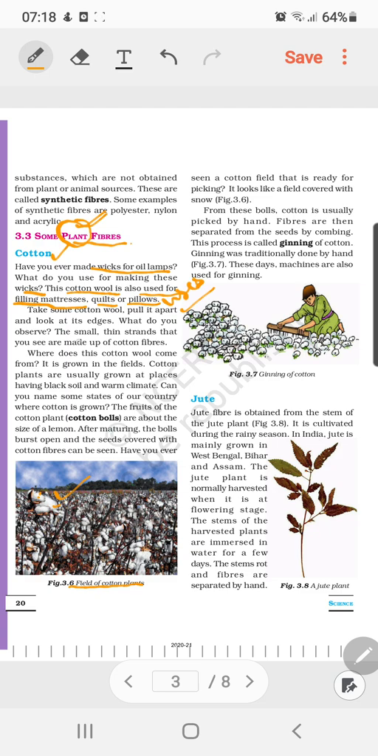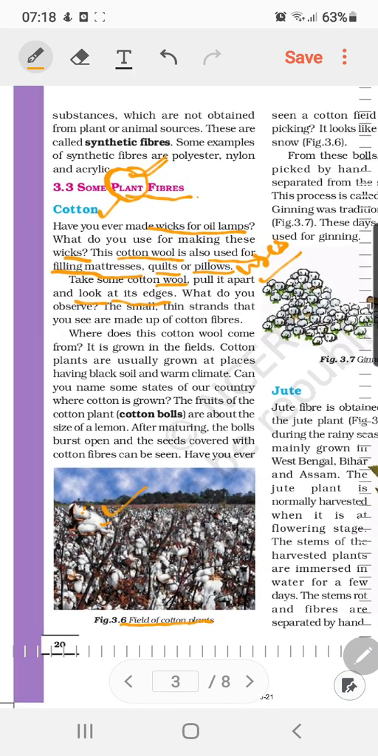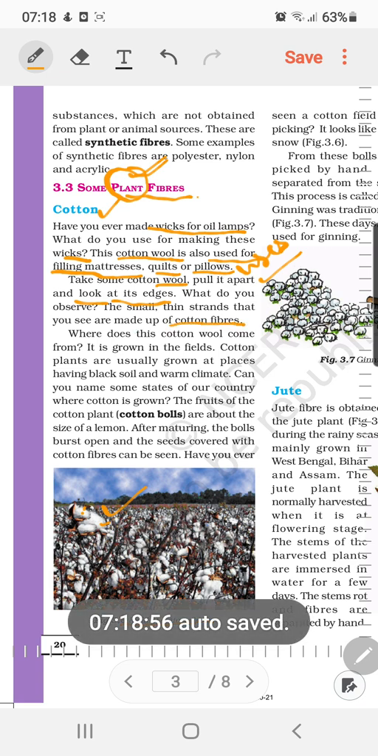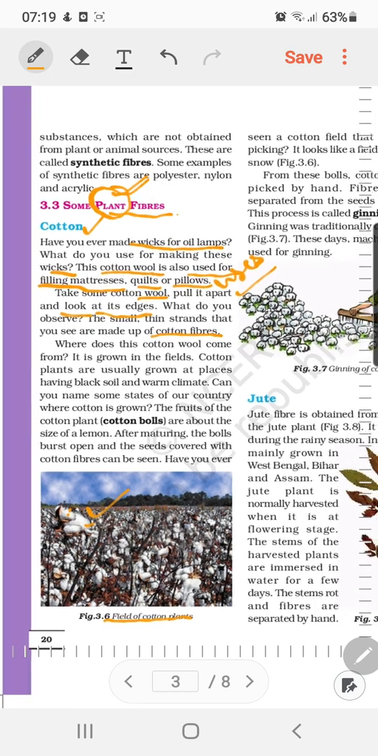Now you need to take some cotton wool. I think most of you have cotton at your home. So pull it apart and look at its edges. What do you observe? Most of us will observe that it contains thin strands which are made up of cotton fibers. So where does this cotton wool come from?